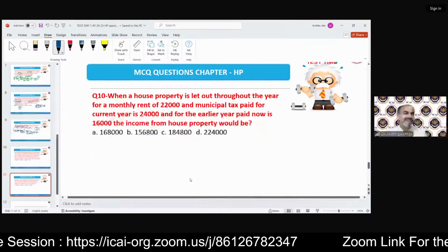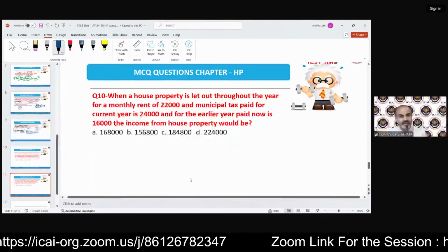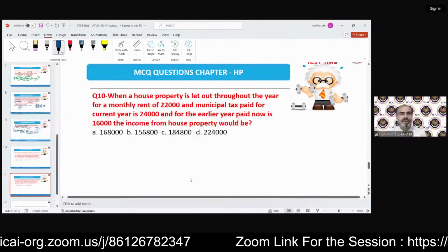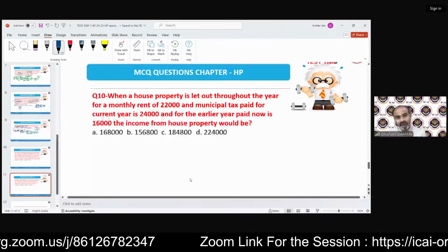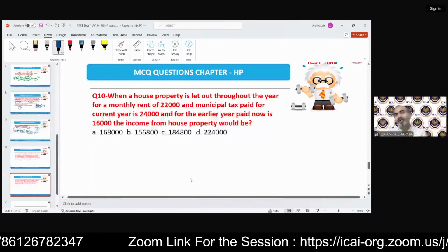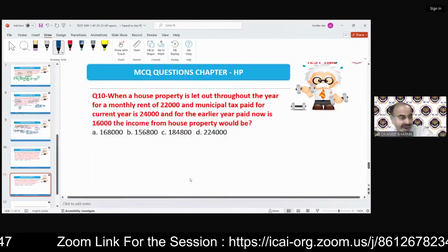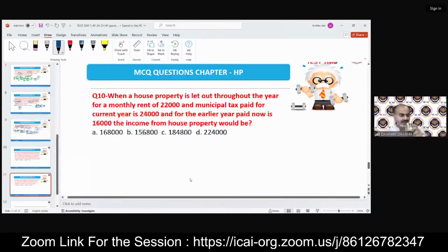When a house property is let out throughout the year for a monthly rent of 22,000, and municipal taxes paid for the current year are 24,000, and for the earlier year paid now are 16,000, the income from house property would be. Now in this question, the examiner asks you to calculate the full answer.